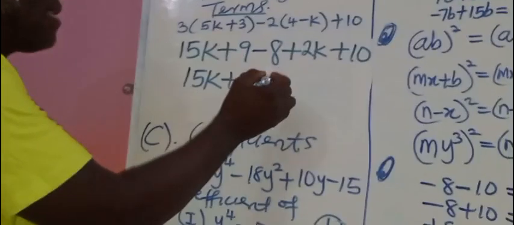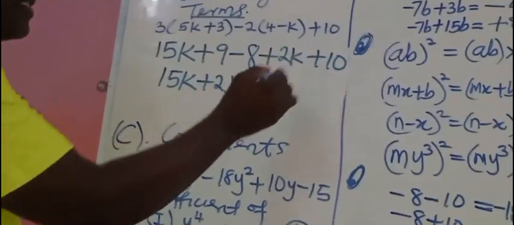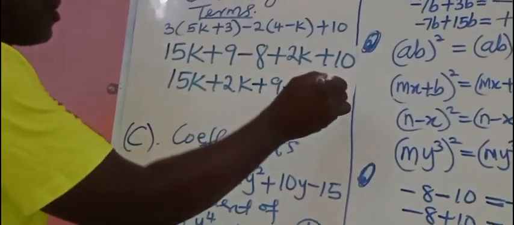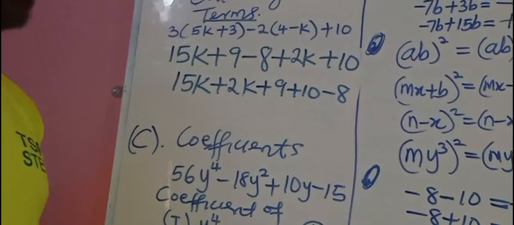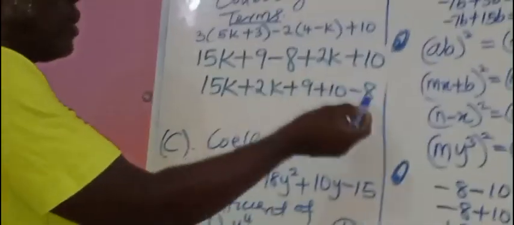Then this plus 9, plus 10 and minus 8 go together also. Look at it. I take the positive first. Those are positive: plus 8, plus 10, and minus what?